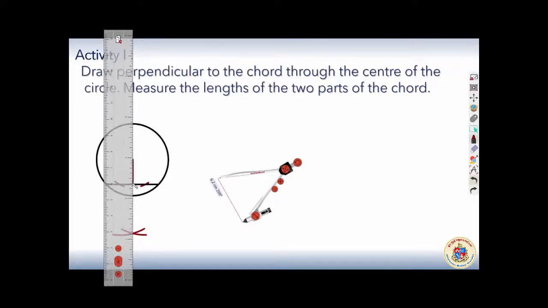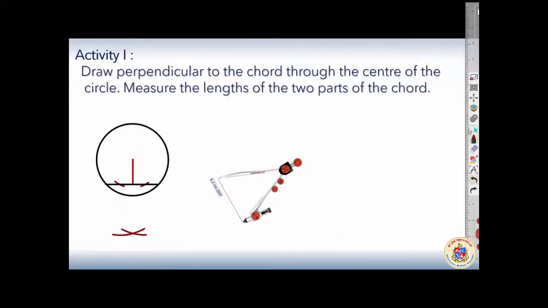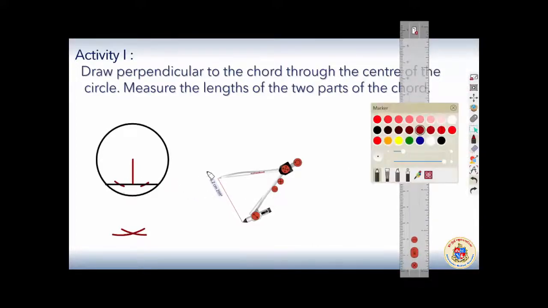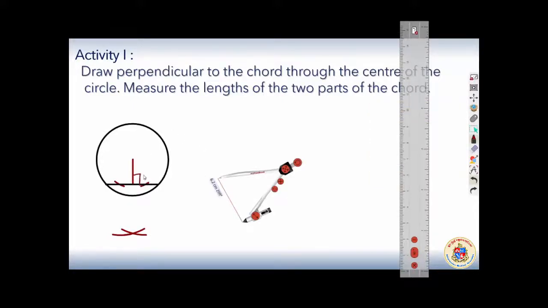Okay, this is a perpendicular drawn, and this is a perpendicular, 90 degrees. What is the question here? What is the activity? It divides the chord into 2 parts and we are asked to measure it.